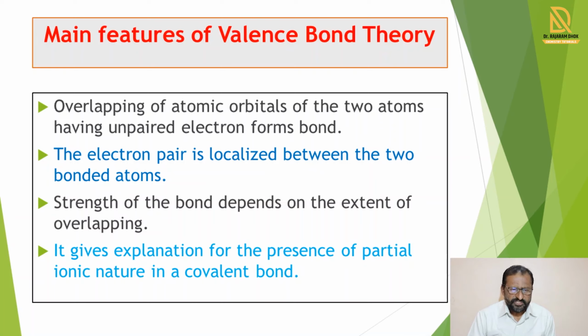The main assumptions or features of valence bond theory: the overlapping of atomic orbitals of two atoms having unpaired electrons forms the bond.